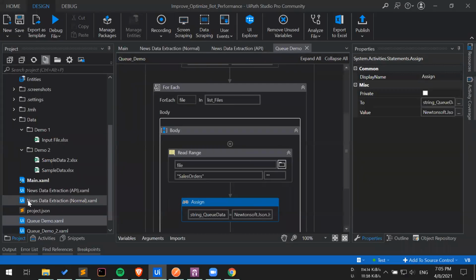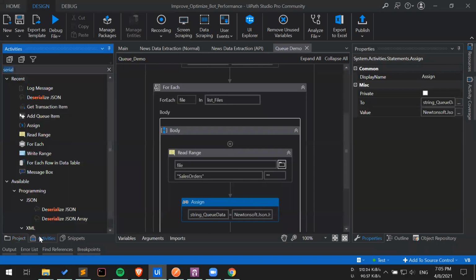See, that is an entirely different kind of thing. If you want to check the status of each and every item, I think in set transaction status, there is another option of adding comments. You can utilize that. But what you need to understand is that when the data is available in a queue, it is standalone data. It does not know that it has multiple rows. If you're thinking about how to set the status of each and every item, then you're doing it wrong.